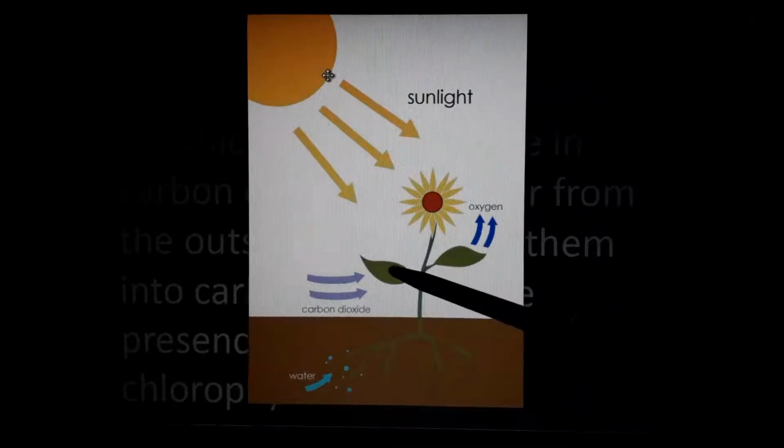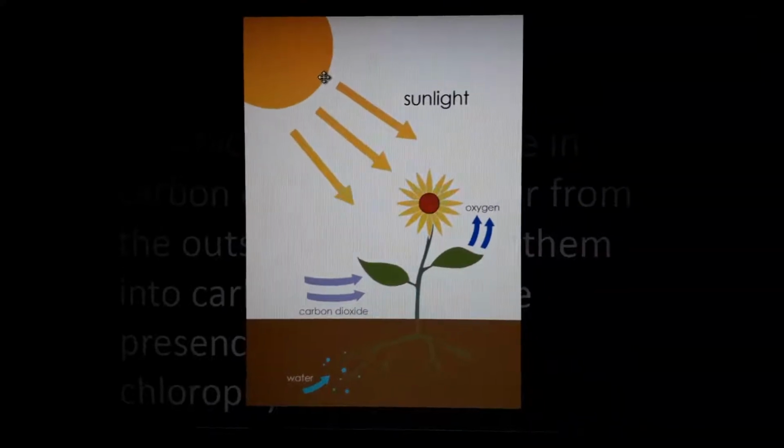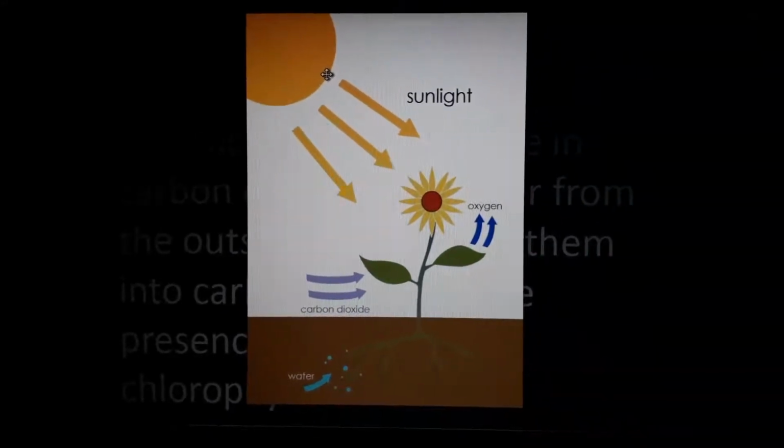There are particular pores, holes in the leaves, which are called stomata. That also we will study in the next part.